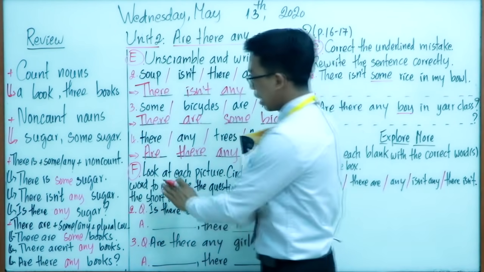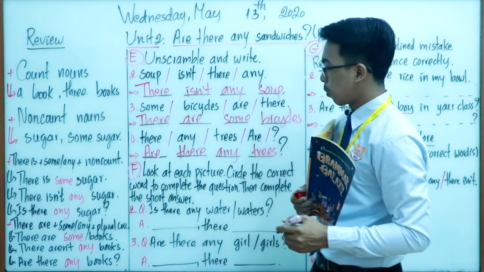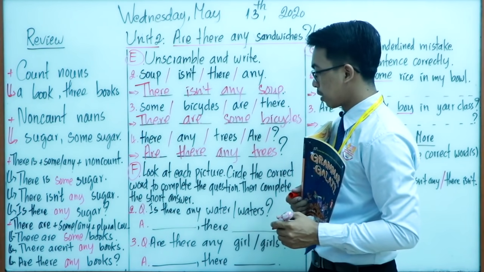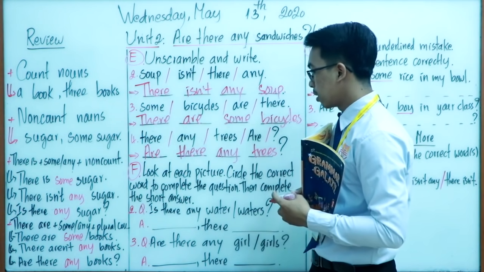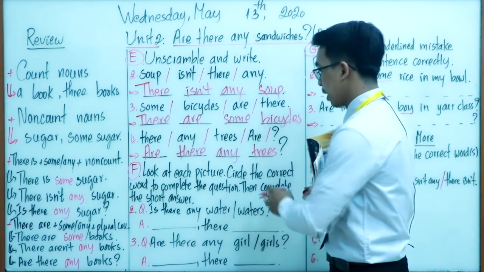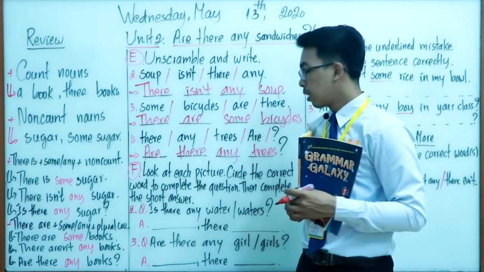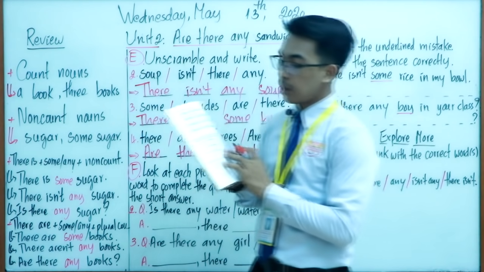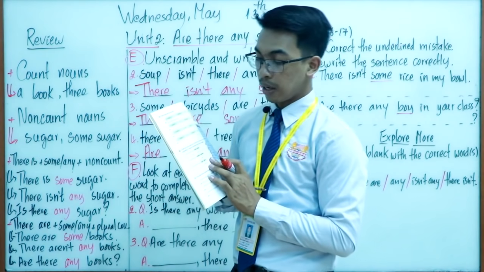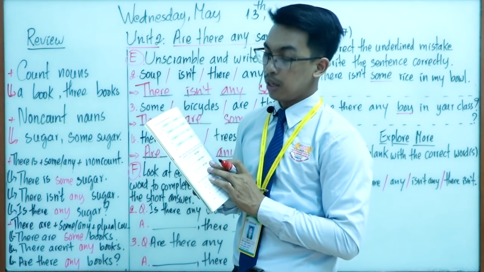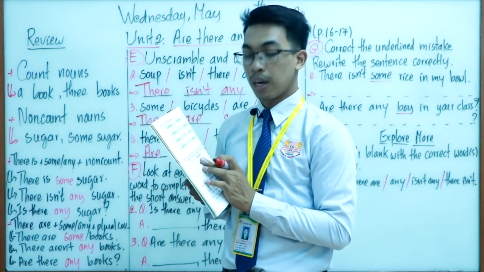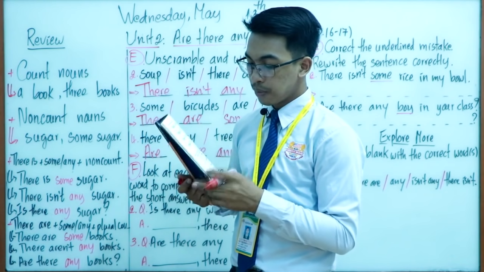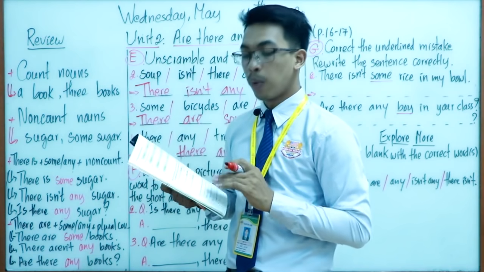Good. So now everyone, let's move the attention to the next one, which is about look at each picture, circle the correct word to complete the questions, then complete the short answer. Okay, so in here we also have 3 sentences. Okay, 3 questions and 3 answers. But the first one, for number 1, is the example.